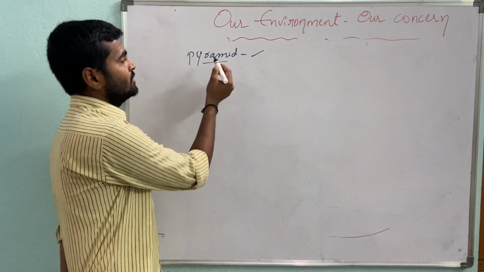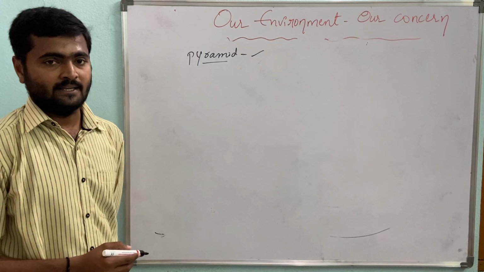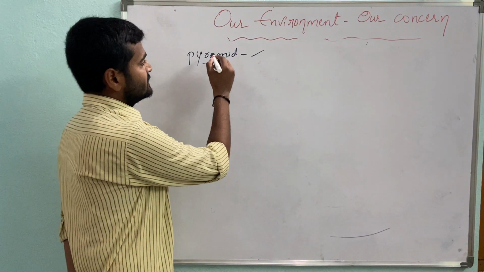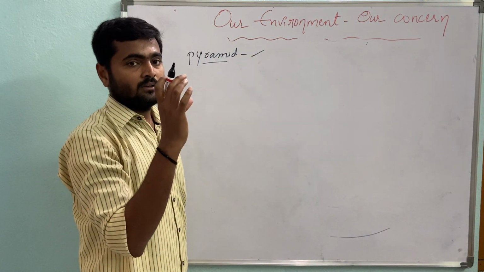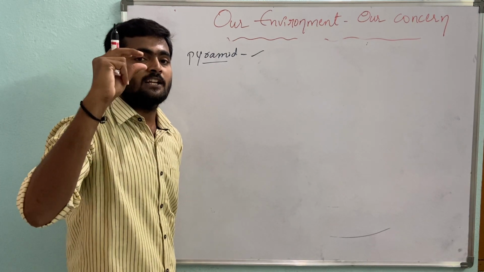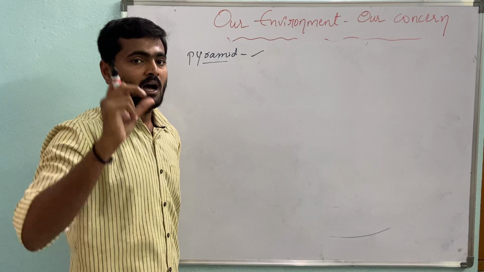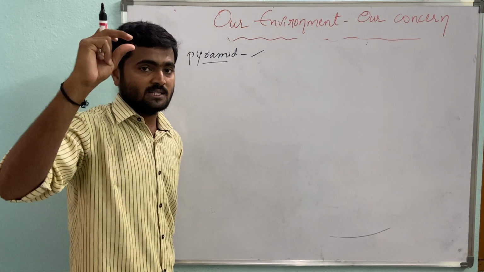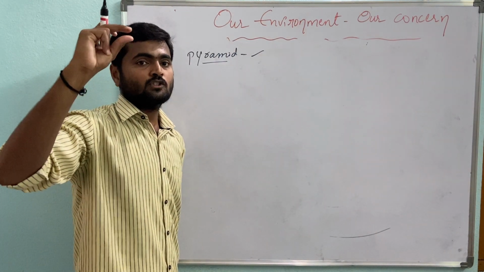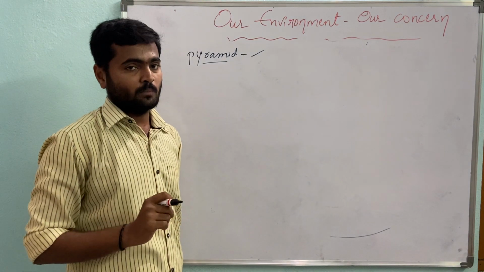These are the pyramids used for explaining the relationship between one living thing and another, or how the food is transported from one trophic level to another trophic level.